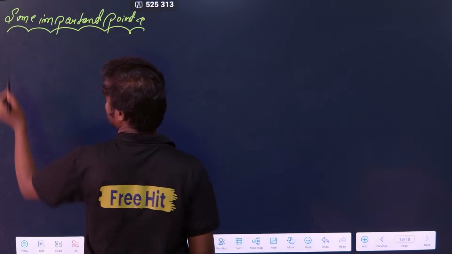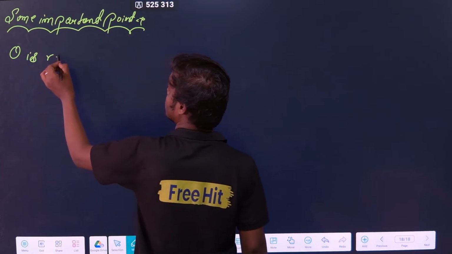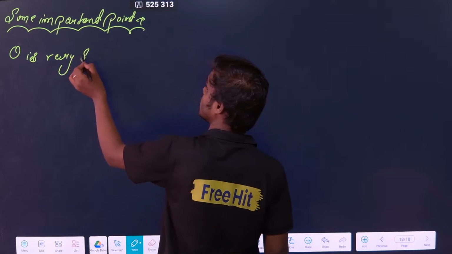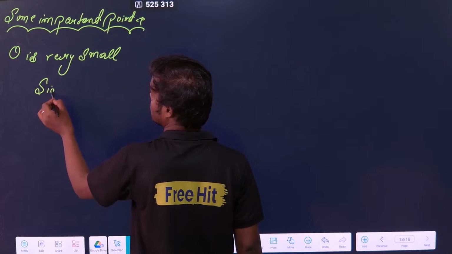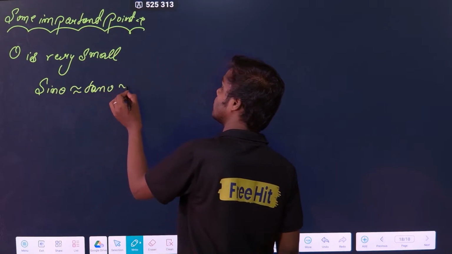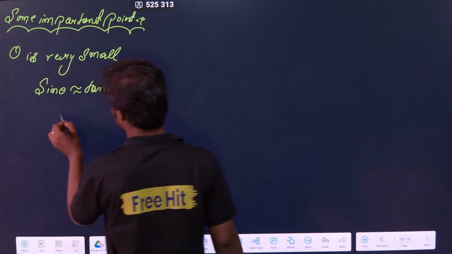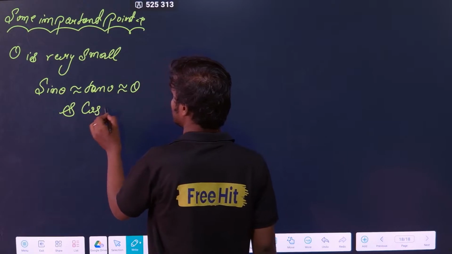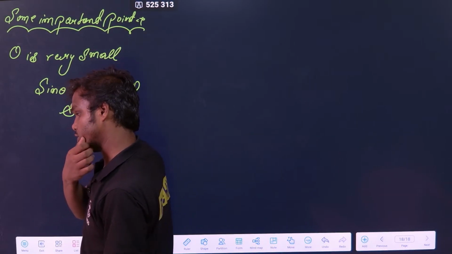Very simple. Let us see. First important point: if theta is very small, remember always one thing, sin theta will be approximately equal to tan theta, and that will be approximately equal to theta. That is the first thing. Second thing, cos theta in this case will be approximately equal to 1. That is the first point you have to remember.